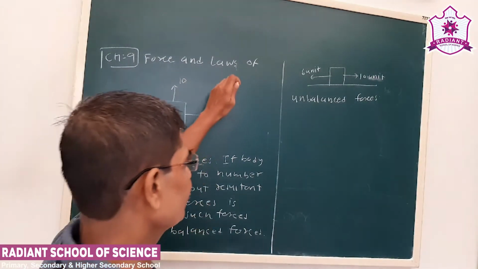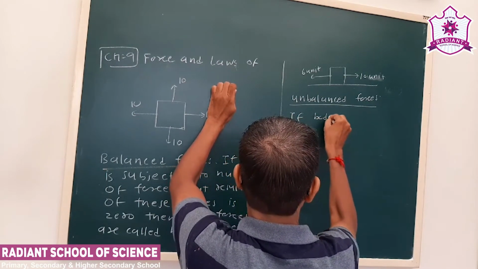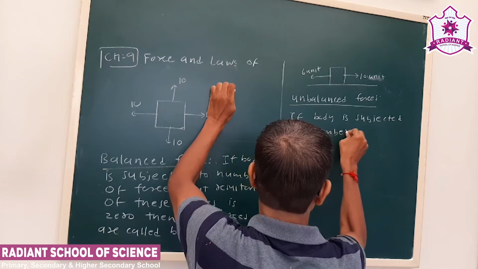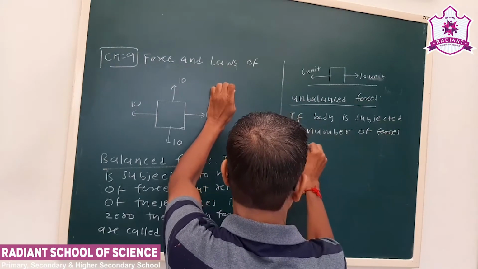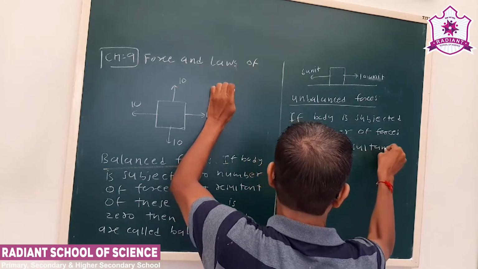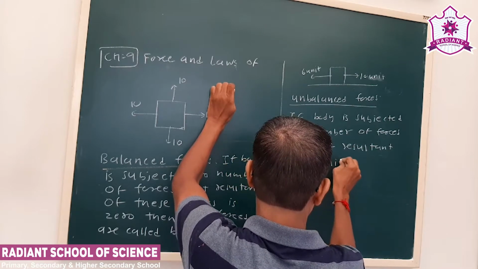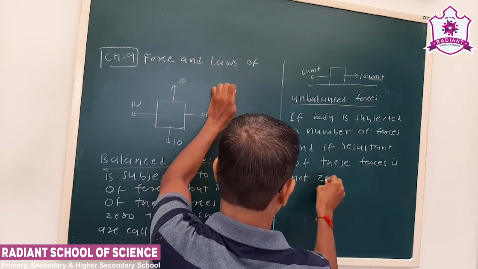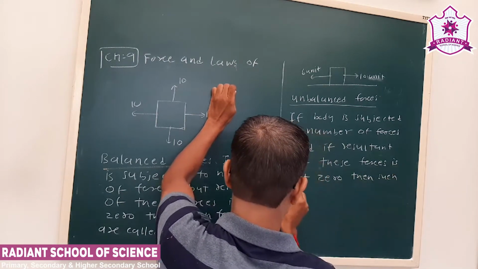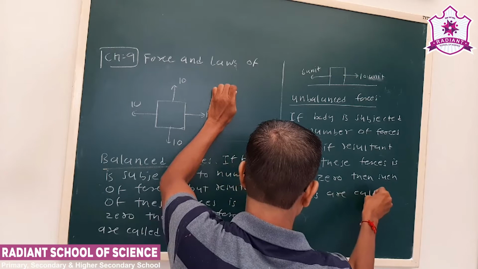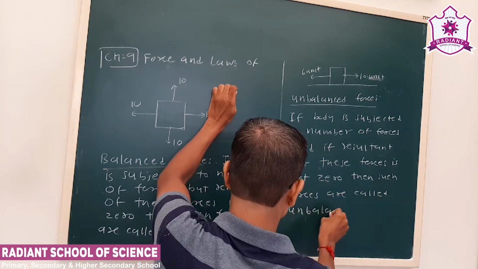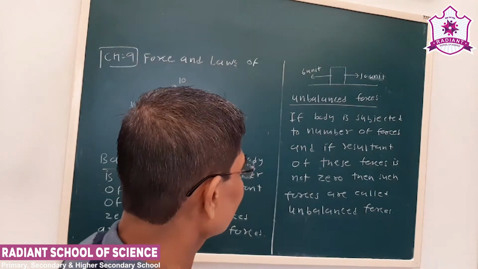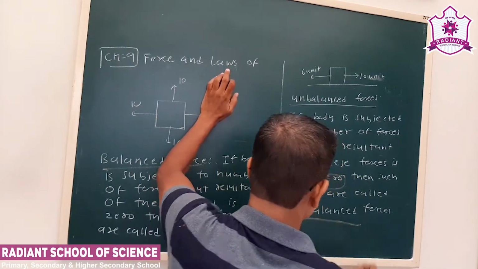So we can say, if a body is subjected to a number of forces and if the resultant of these forces is not 0, then such forces are called unbalanced forces.